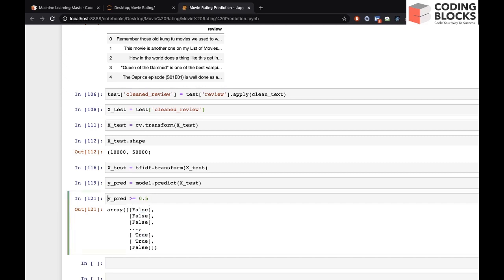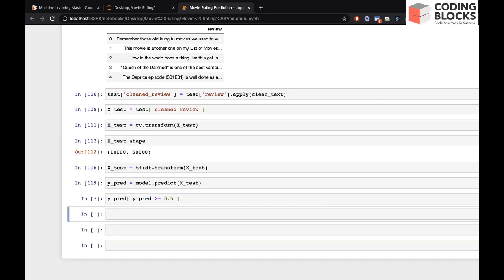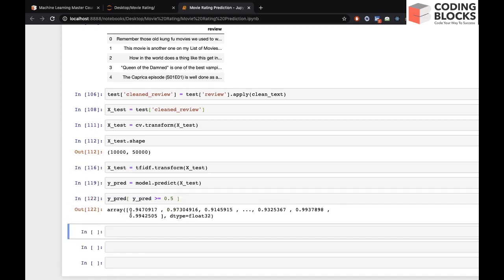And now we can just do this thing with ypred. So what will happen if we do this? We will get only those values that are greater than 0.5, right?